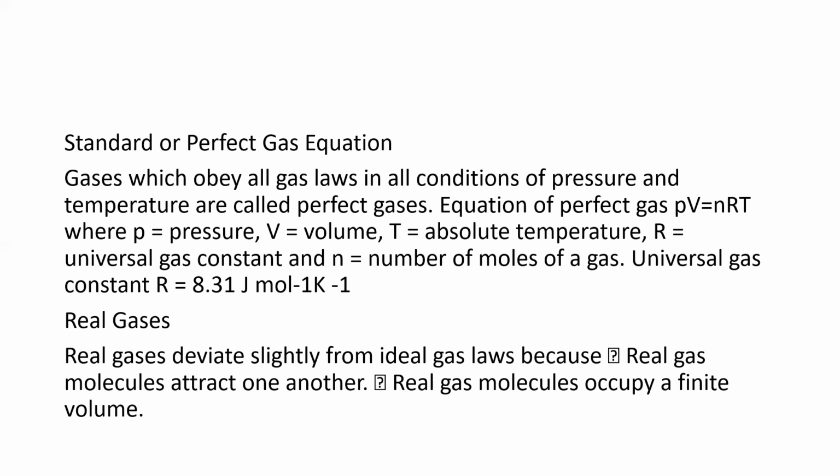Then next we have the real gases. What do you mean by real gases here? Real gases deviate slightly from ideal gas laws because real gas molecules attract one another. Here ideal gases will not attract one another, but the real gases will attract one another. Real gas molecules occupy a finite volume, whereas ideal gas molecules have negligible volume.